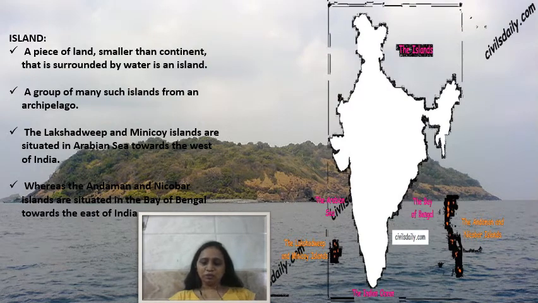In India, on the western side, that is in the Arabian Sea, there is an archipelago known as Lakshadweep and Minicoy. So this part is the island of India on the western side. And if you move toward the eastern side, that is in the Bay of Bengal, then here are the Andaman and Nicobar Islands, situated in the Bay of Bengal towards the east of India.